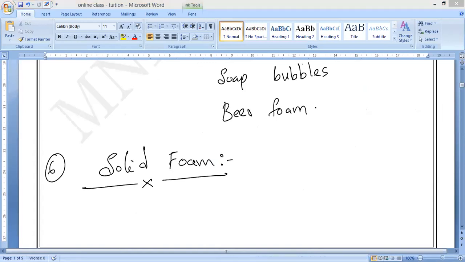Bubble paper is one. Normal foam means gas dispersed in a liquid medium. Now solid foam means gas is dispersed in a solid medium. That is what you have to remember. Very good.